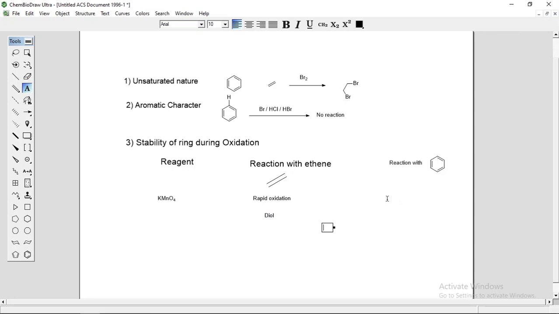But benzene, when you react this KMnO4 with benzene... Br2 in CCl4 with ethene gives rapid addition reaction, and you will get dibromo compound.